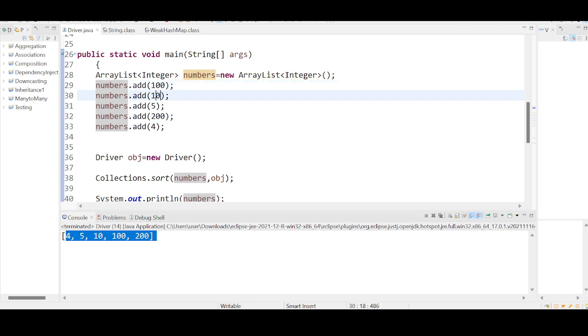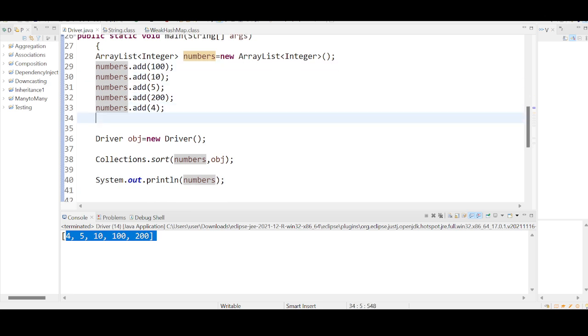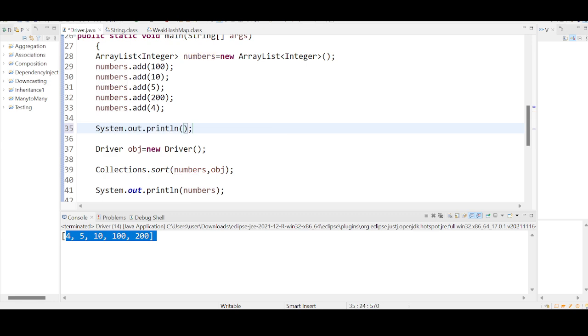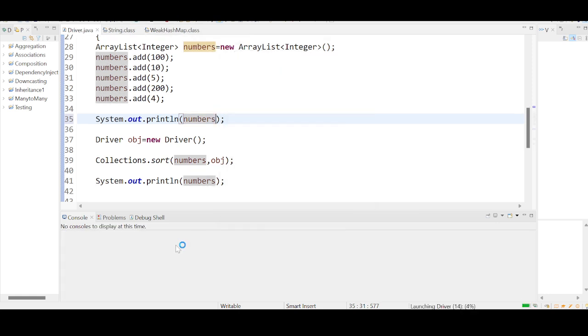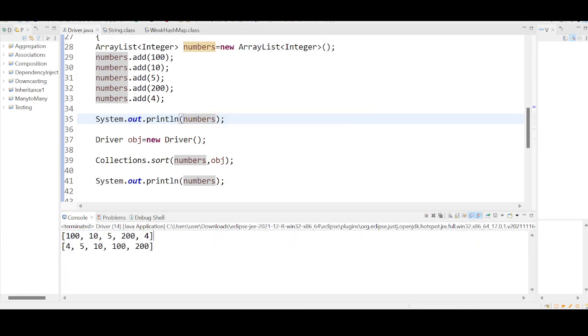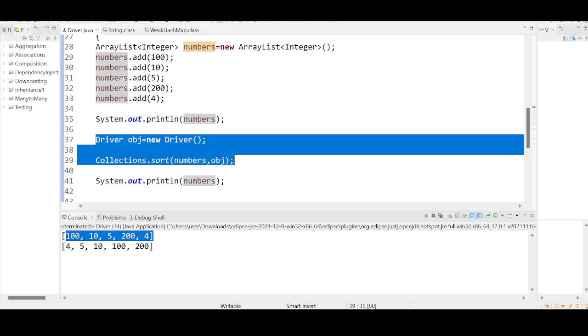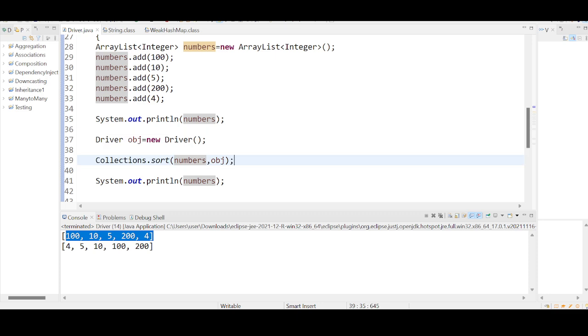How were the elements added? In a different order: 100, 10, 5, 200. Let us print this before sorting the elements. Before applying the sorting logic, if you print this, insertion order is preserved. After applying, these two lines of code are written just to define the sorting order. You are using the Collections class followed by the sort method, and you are passing two arguments here.